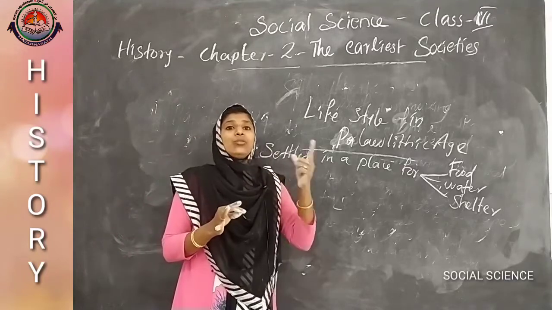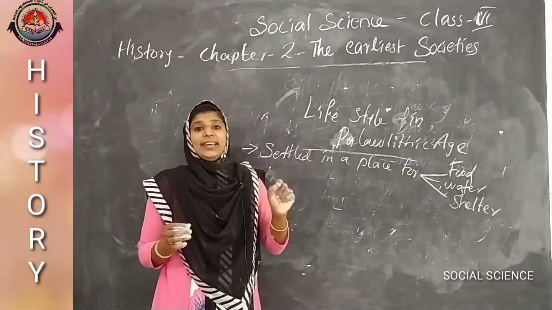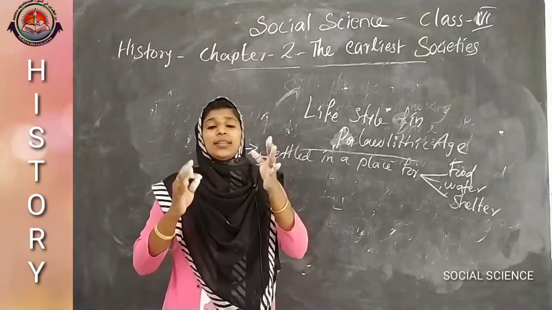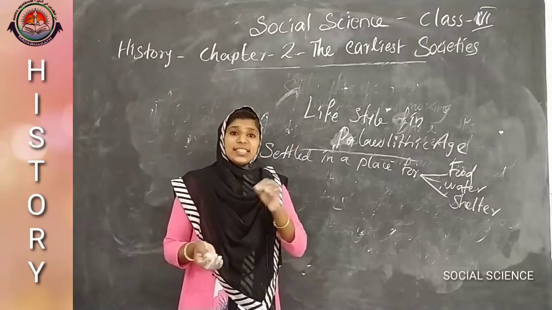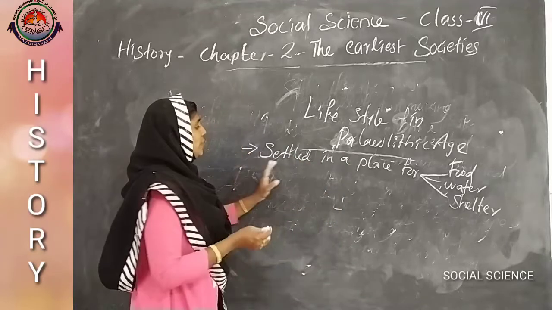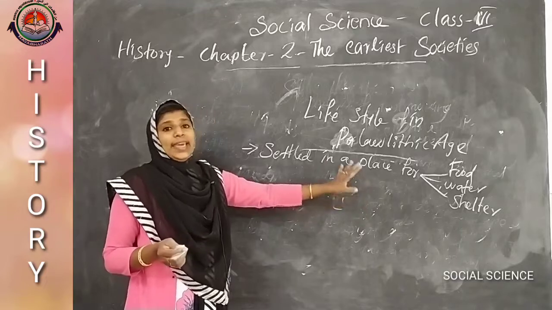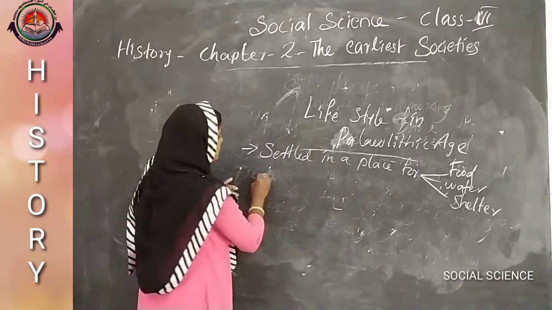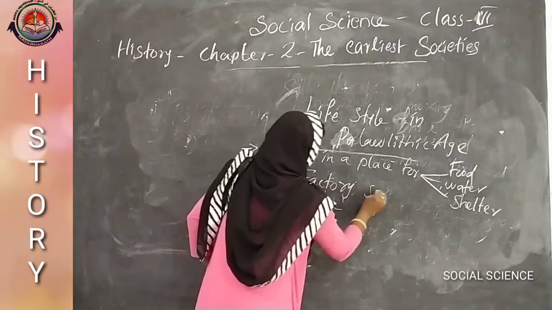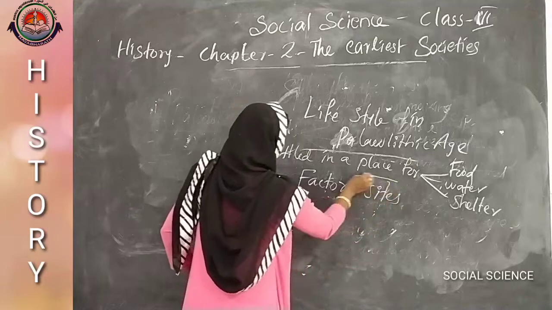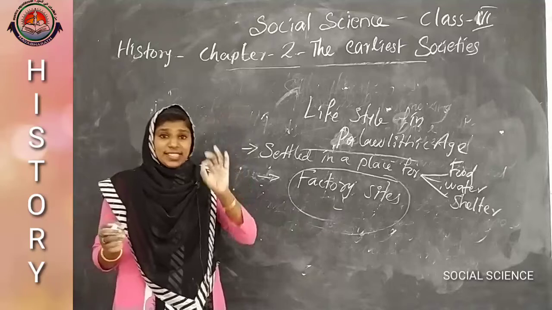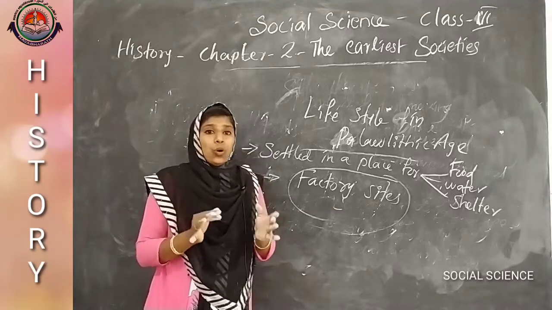When an area is suitable for making tools and the remains of stone tools exist there, they call that area a factory site. Factory sites are the areas where we can see the remains of stone tools.